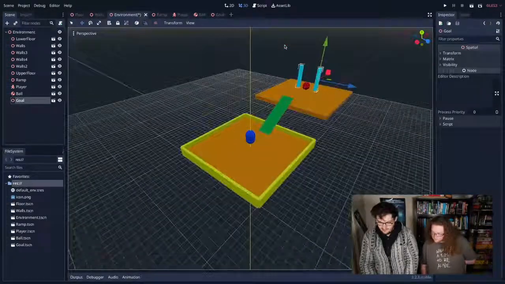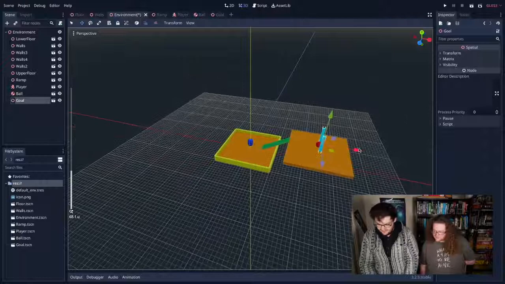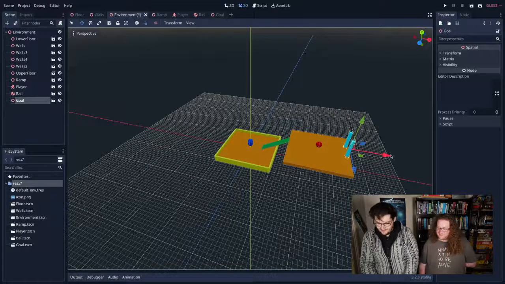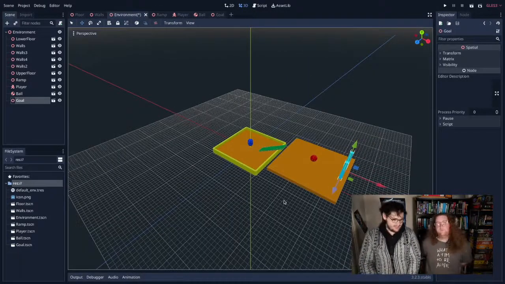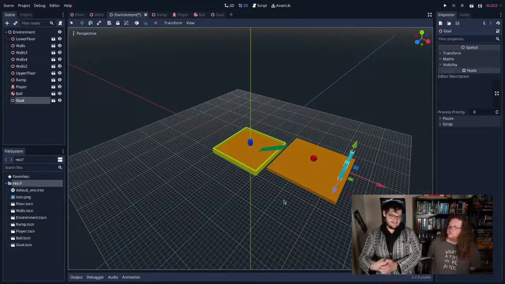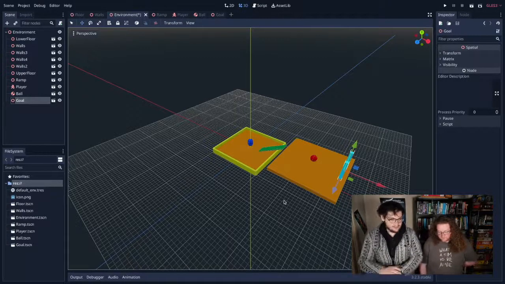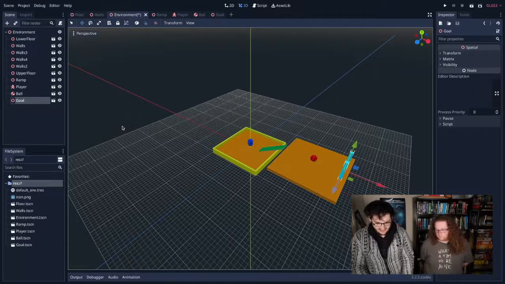Maybe back a little bit more? Yeah, back a little bit more. I can never figure out how to move with the trackpad. Accidentally bump into it. Okay, so the goals are over there. That's pretty good, I think. I mean, they're goal posts. Fabulous. That's amazing.